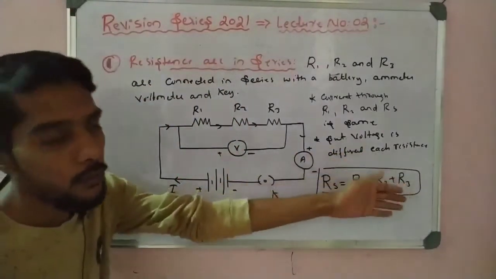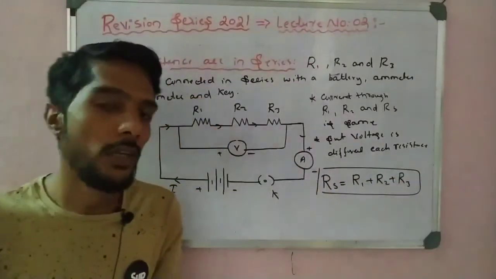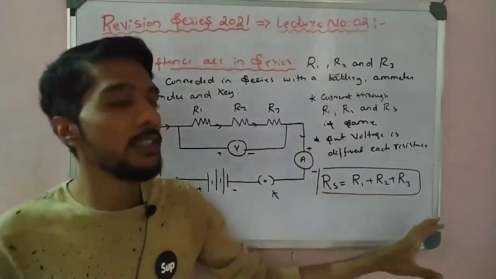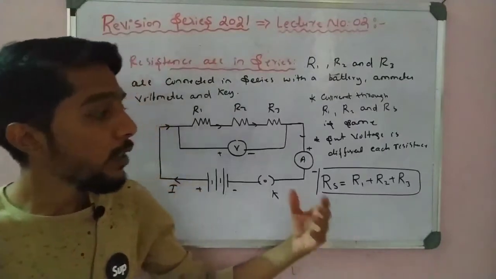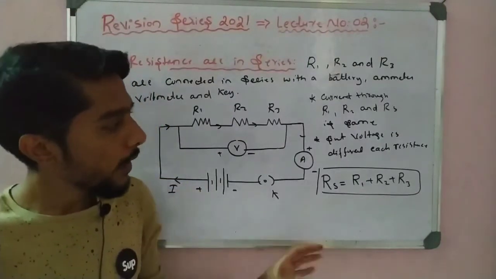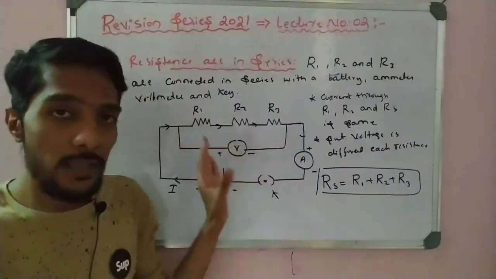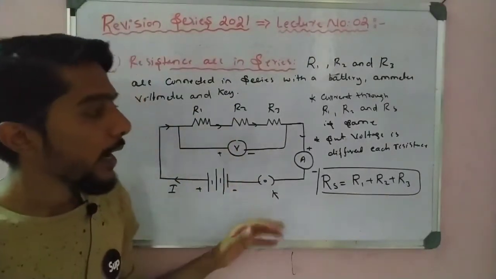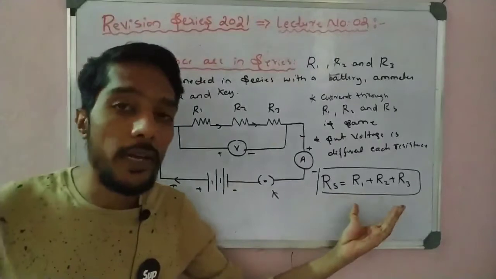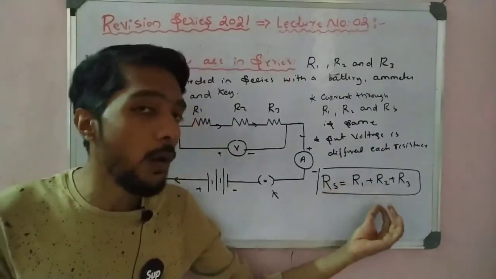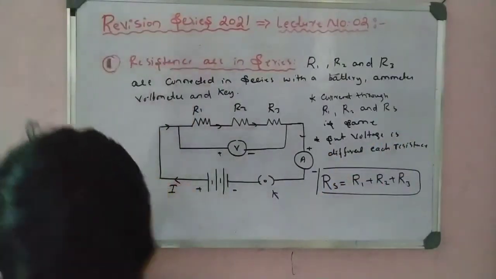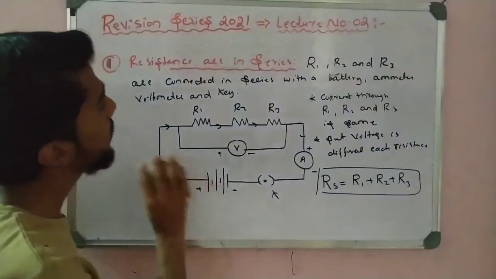So we add all the resistances. If you add all the resistances, it is for series. In the case of parallel, we take reciprocals. Okay, so this is about the series diagram. In series the current is the same but the voltage is different, and finally we get the formula RS is equal to R1 plus R2 plus R3. So this is the one concept of series resistance.